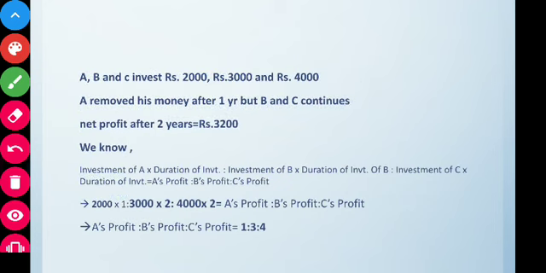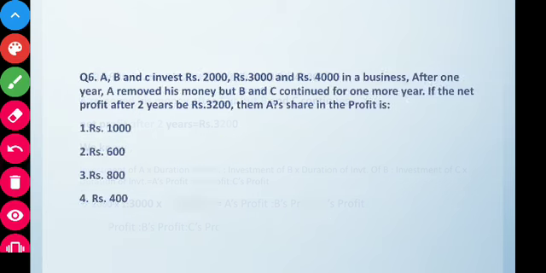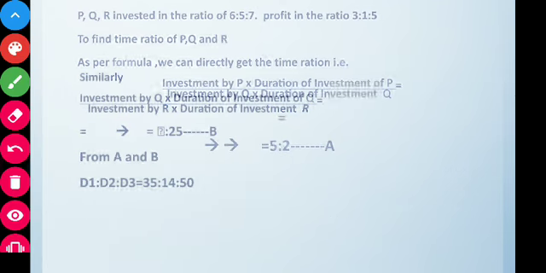So we know that we have already done the formula: investment of A into duration of investment of A is to investment of B into duration of investment of B is to investment of C into duration of investment of C is equal to A's profit, B's profit, C's profit. Remember it? It is the same concept which we have read earlier.